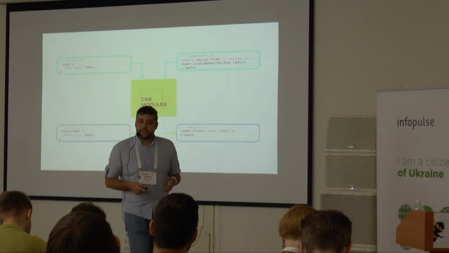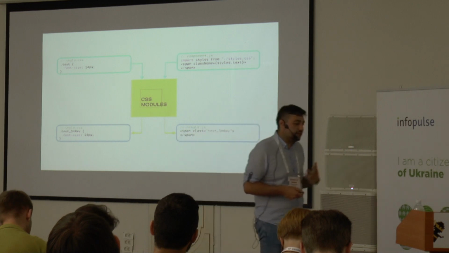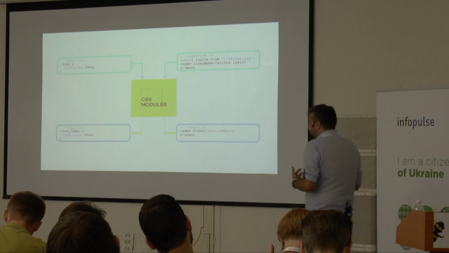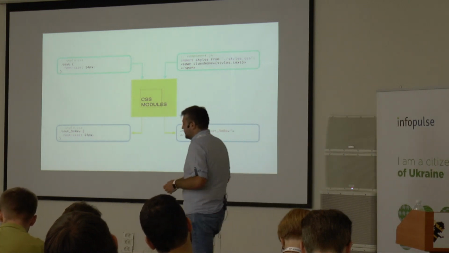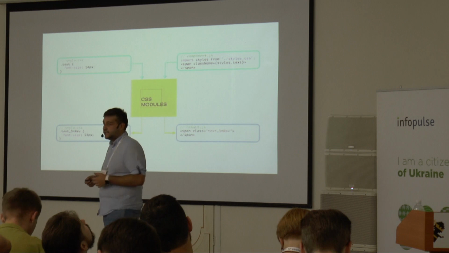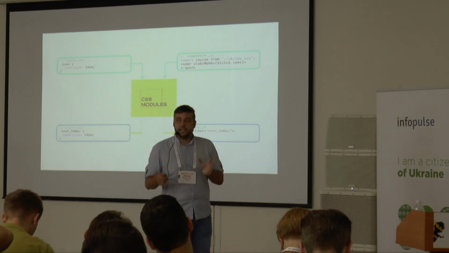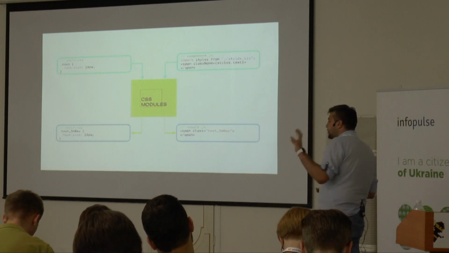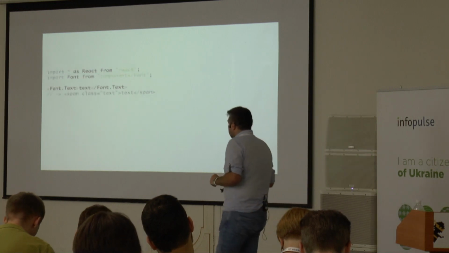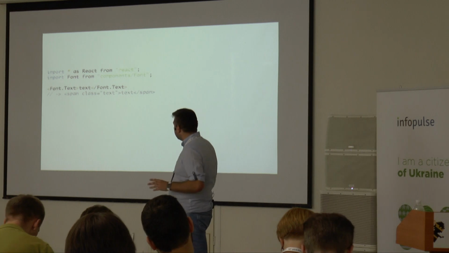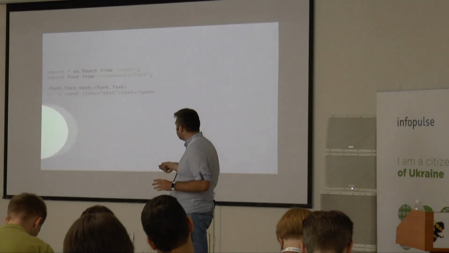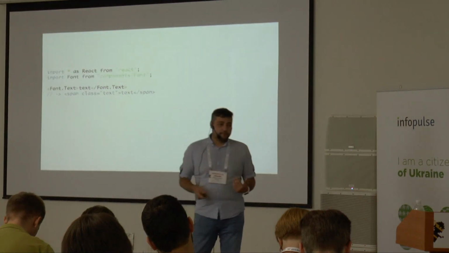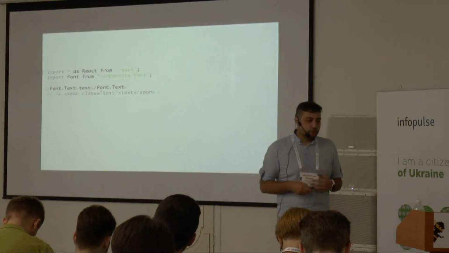The nice thing about it is I don't have to spend much time thinking about how to name my CSS stuff. I don't have to deal with weird naming schemes and other stuff. I can just have very simple class names, and I know that I have all the CSS needed for the component in one reusable place. So when we render our component, the font text, it just has a span with a class text and it shows up. And that works great.